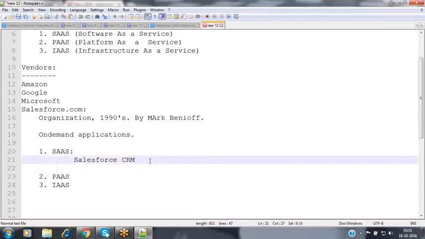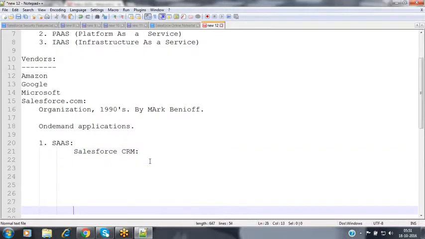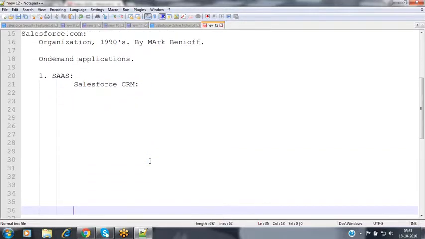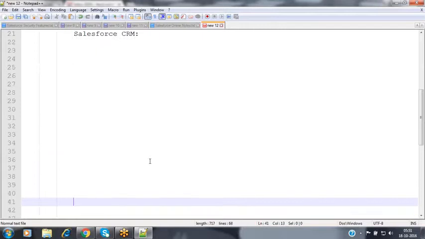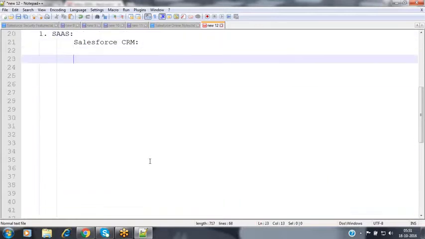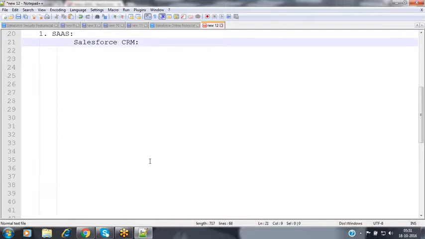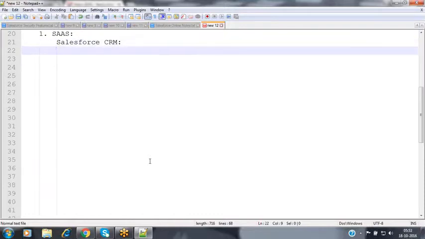Now, when coming to Salesforce CRM, what exactly is the process of Salesforce CRM? First, what do you mean by CRM? Customer relationship management. So let's take an example, an organization, and based on that we'll discuss all these processes. What exactly is CRM?